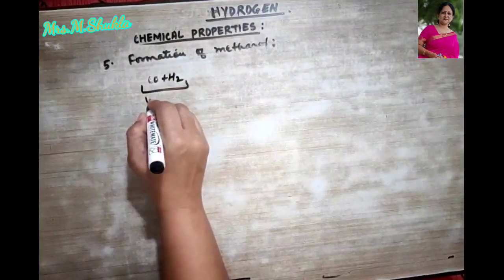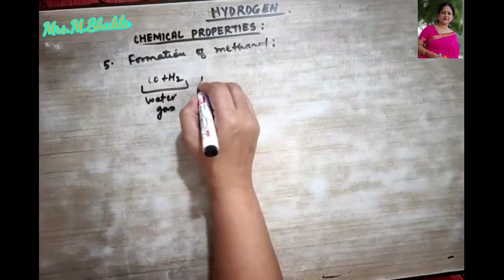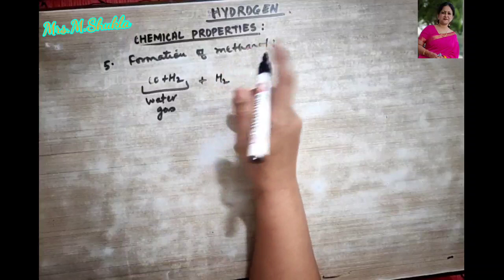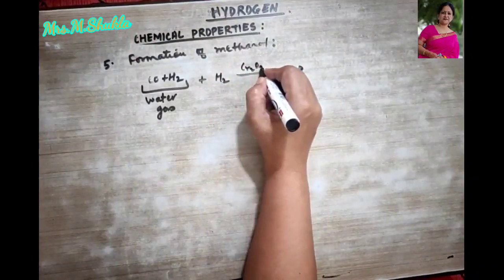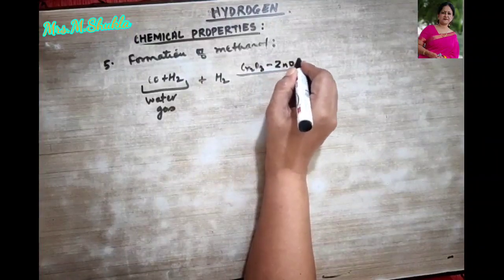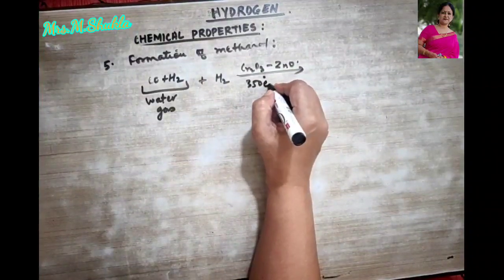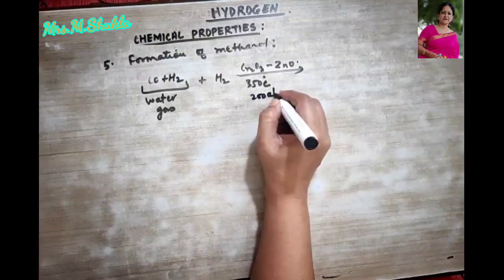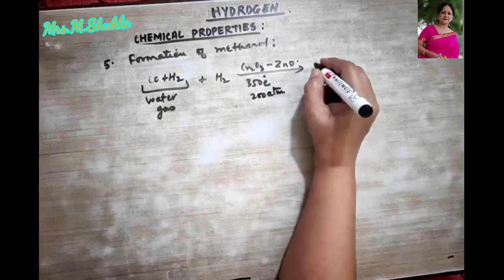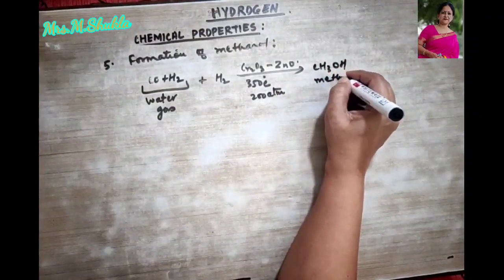This is what is called water gas, when it is treated with hydrogen in the presence of chromium oxide and zinc oxide. What temperature is required here? 350 degrees Celsius is required here. It also requires a pressure of 200 atmospheres.